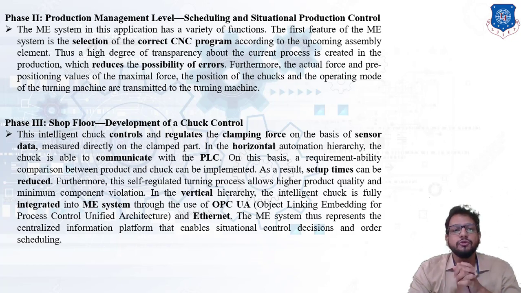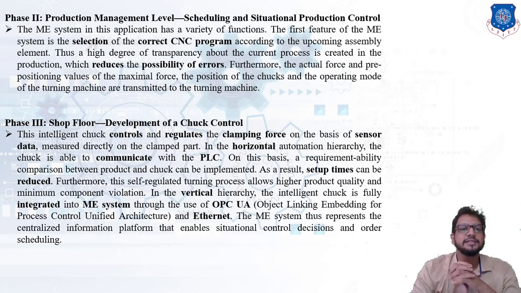Furthermore, the actual force and a pre-positioning value of the maximal force, the position of the chuck and the operating mode of the turning machine are transmitted to the turning machine. So these are the tasks which have to be done at the production level. That is called phase 2, scheduling and situational production control.